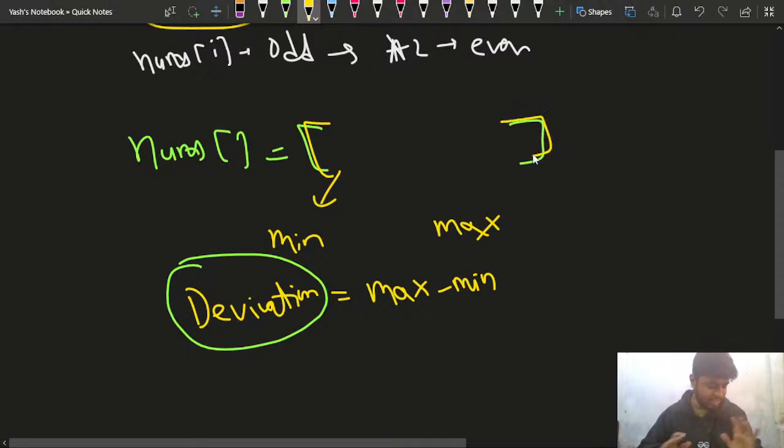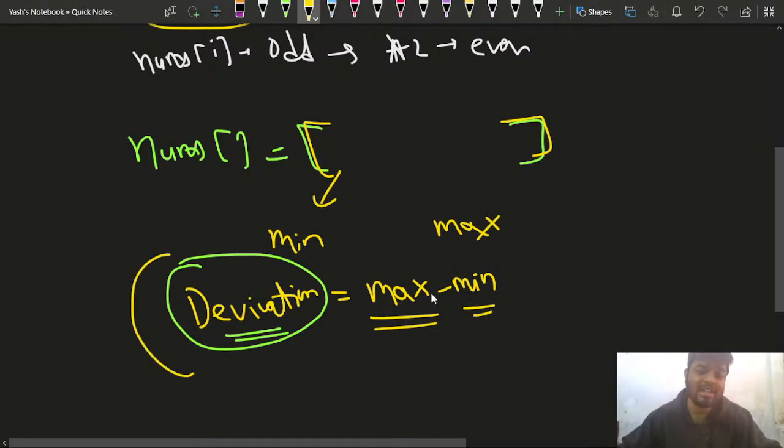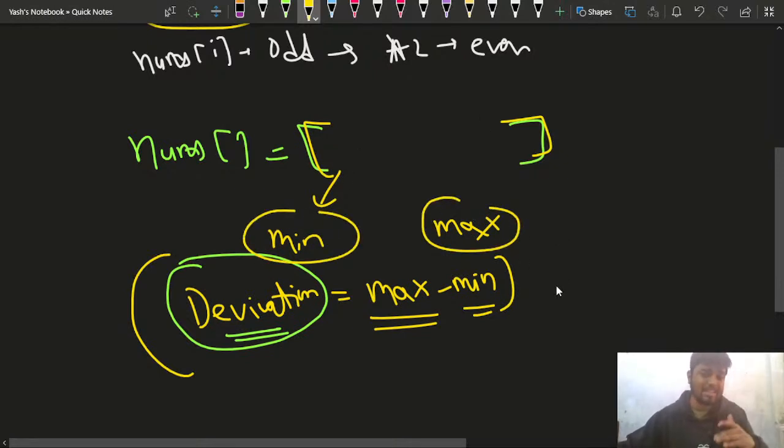Once you have that new updated array, you have to find the deviation of the array. What is the deviation of the array? The deviation is nothing but the difference between the maximum element and the minimum element. And in this problem, you have to minimize the deviation. That is, in the new array that you have made, whatever the new minimum element and the new maximum element are, you have to minimize their difference.